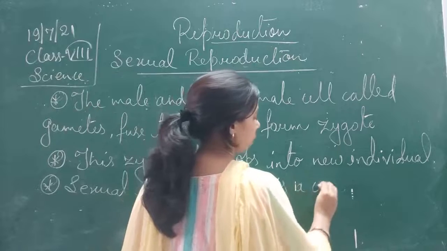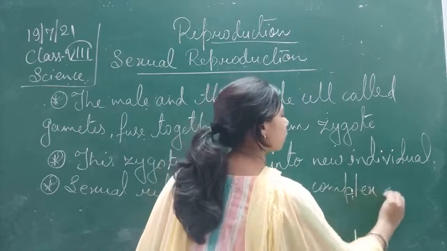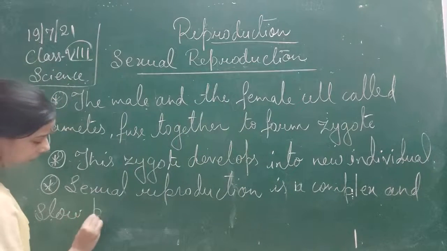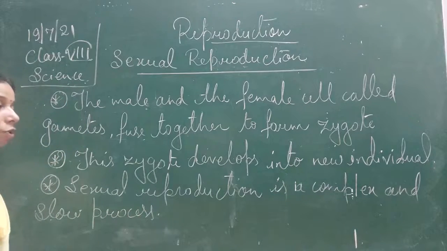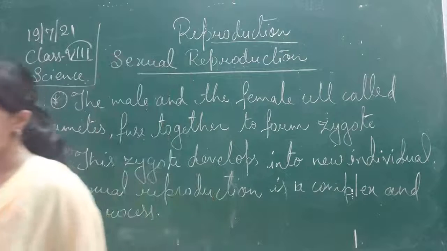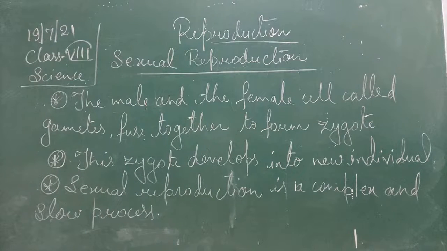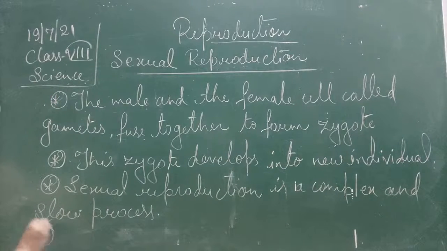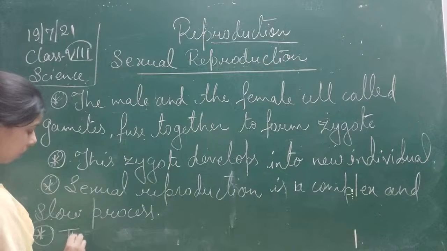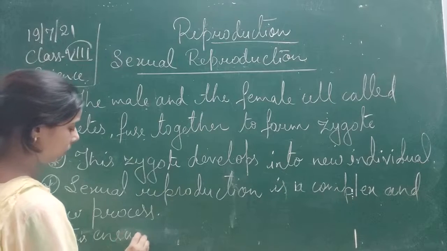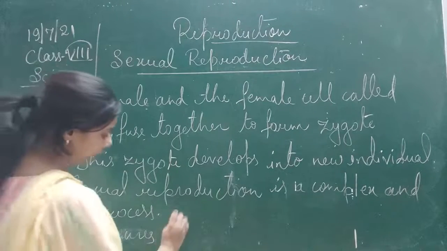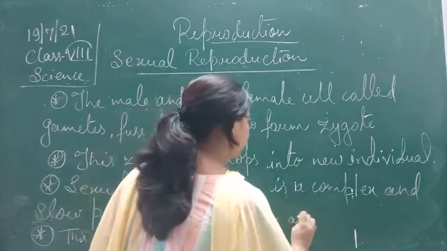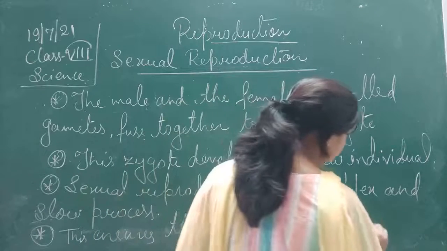is a complex and slow process. Sexual reproduction is a complex process as well as a slow process, and this ensures that offsprings are not identical.